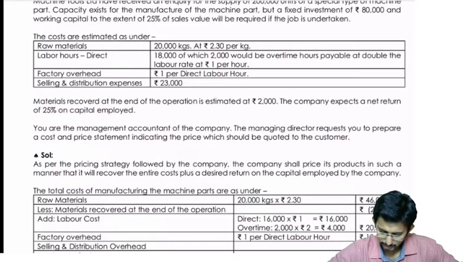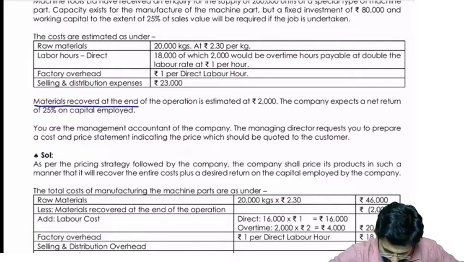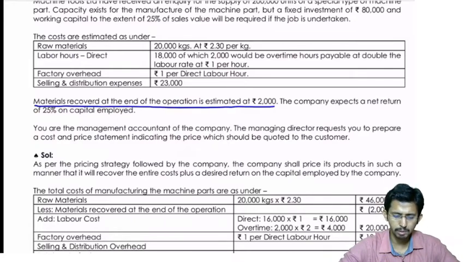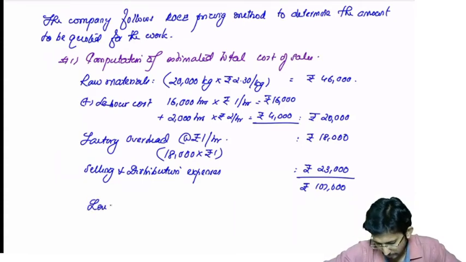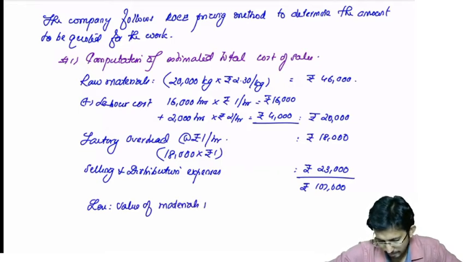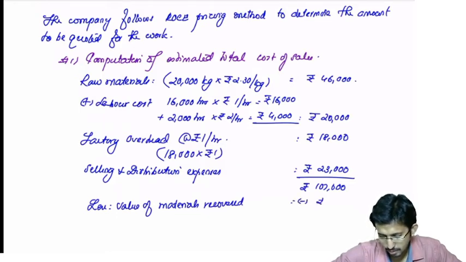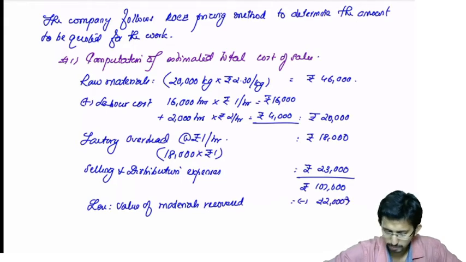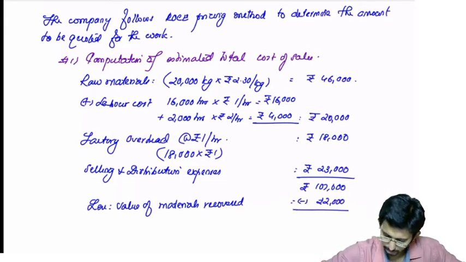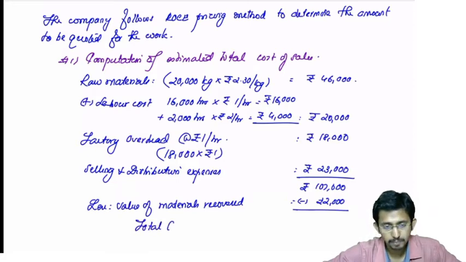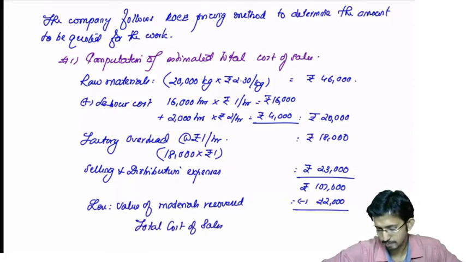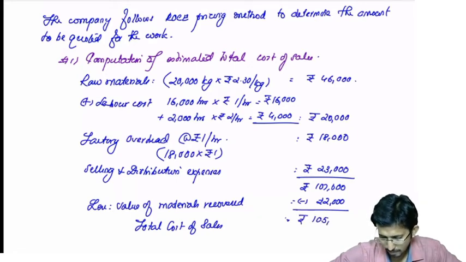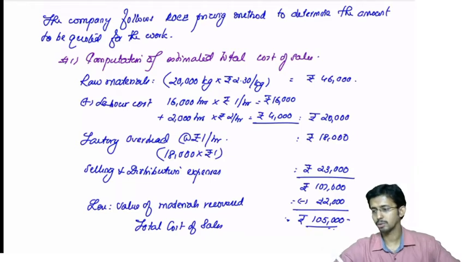Then there is one more item. What is that? There is some information about the materials recovered at the end of the operation estimated as rupees 2,000. So that will be a revenue. So less value of materials recovered, that is minus rupees 2,000. So that will be the total cost of sales, 1,05,000. That is the cost of sales. Okay, 1,05,000.